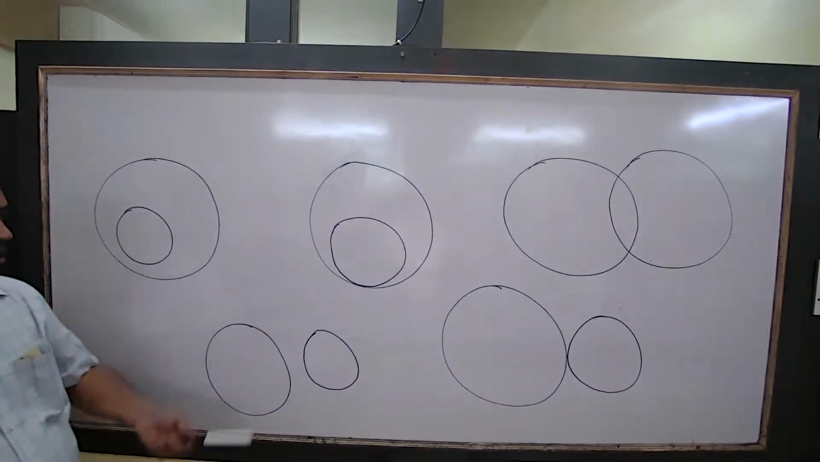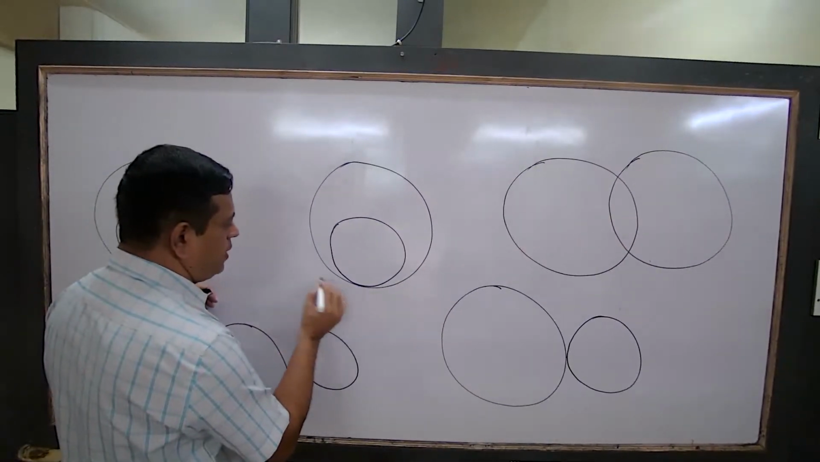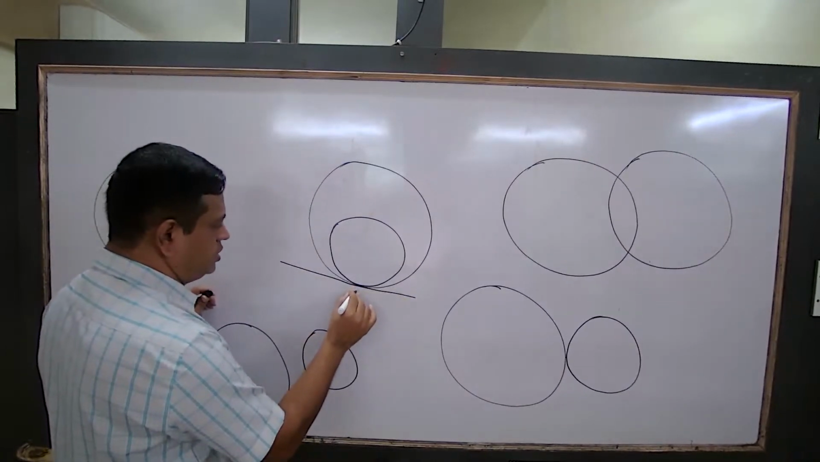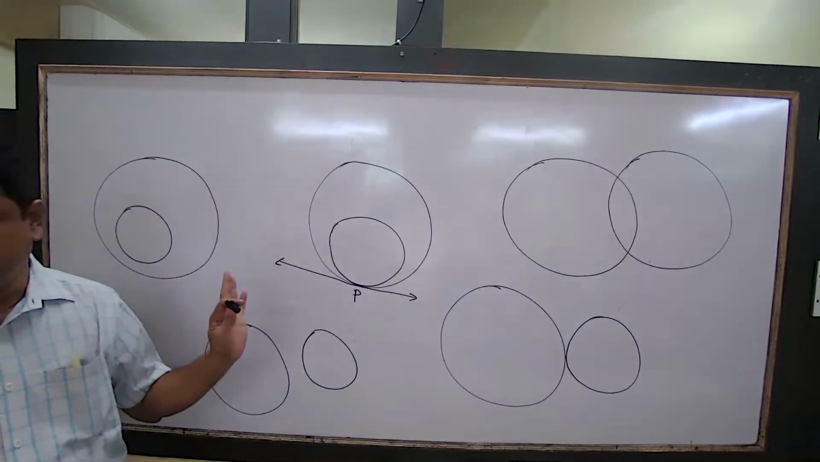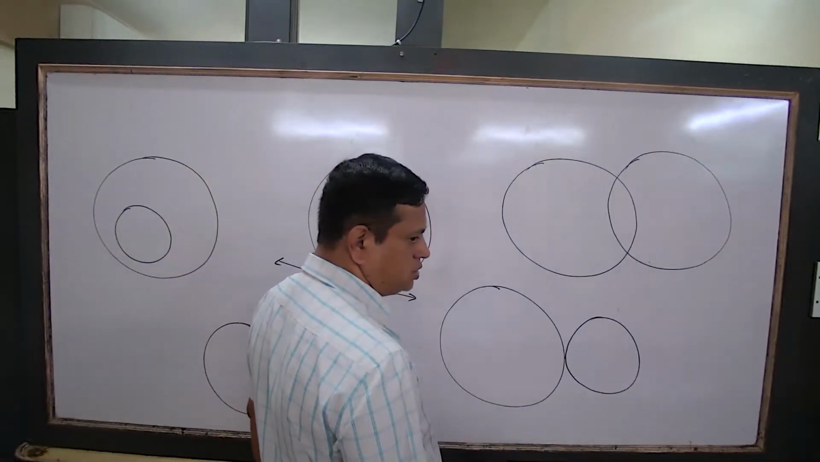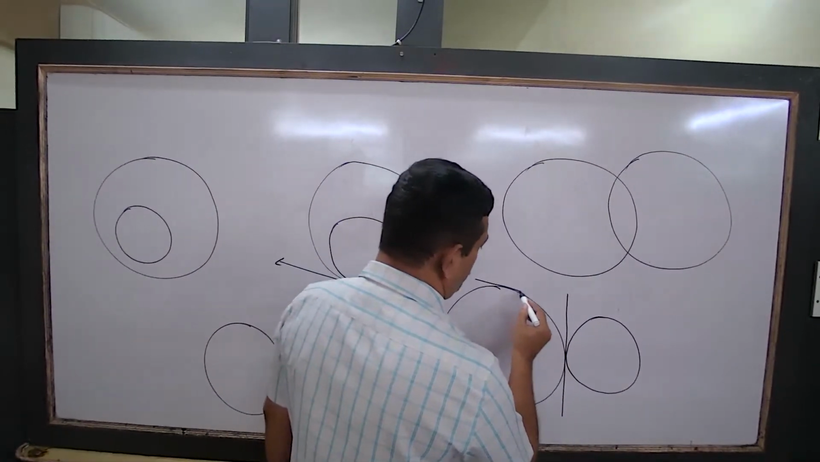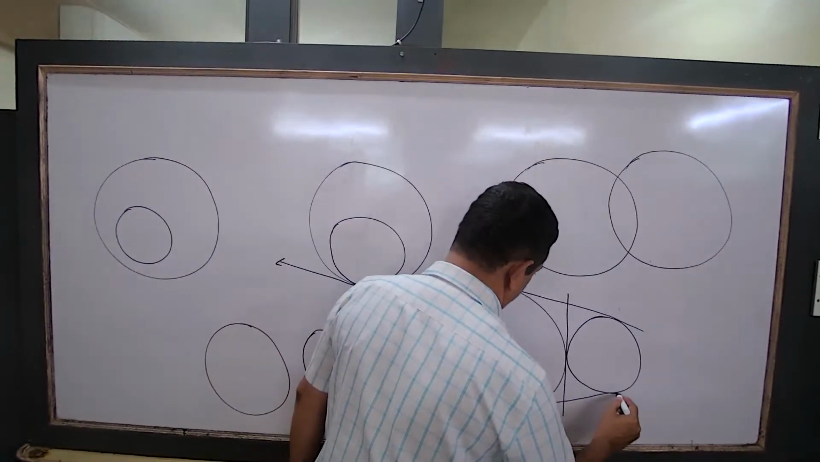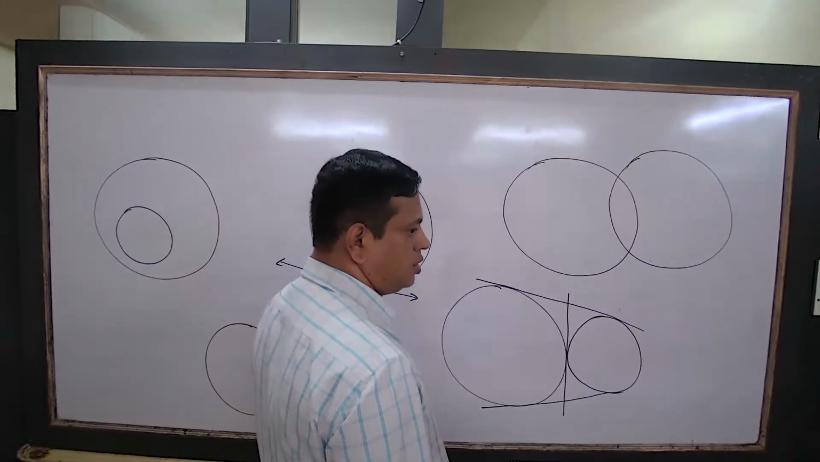Now, if I consider this one, can you draw a common tangent? There is a common tangent. Let's say it is PV. Then how many common tangents? One common tangent. Can you draw any other common tangent? No. If I consider this one, can you draw a common tangent? Yes. How many? One, two, three. Three common tangents you can draw. Yes or no?